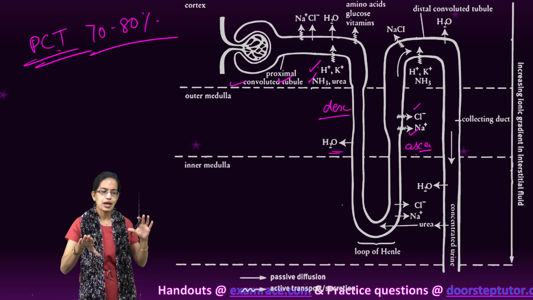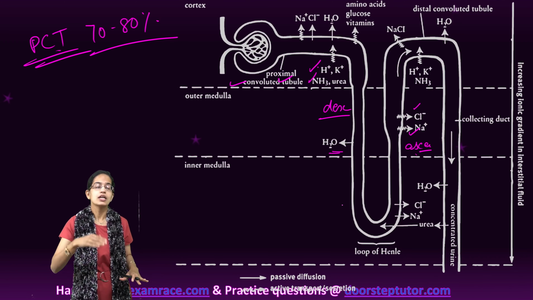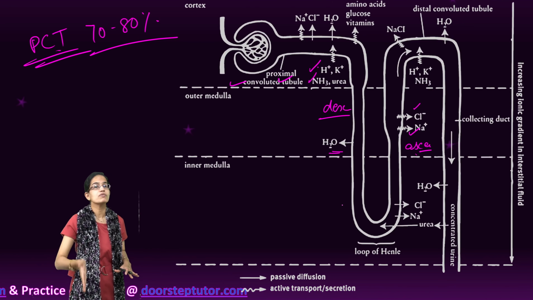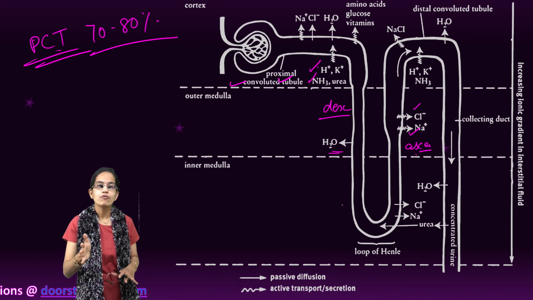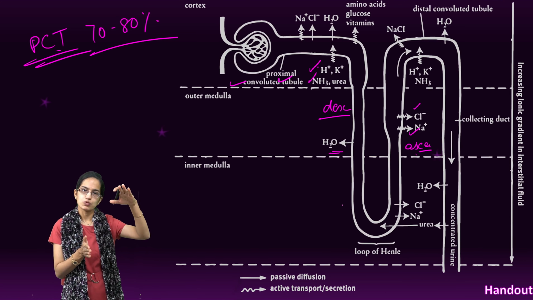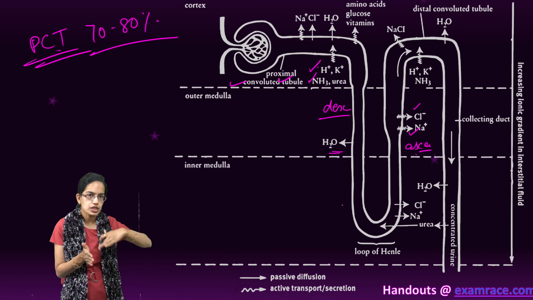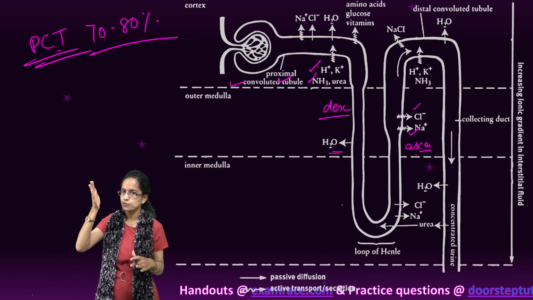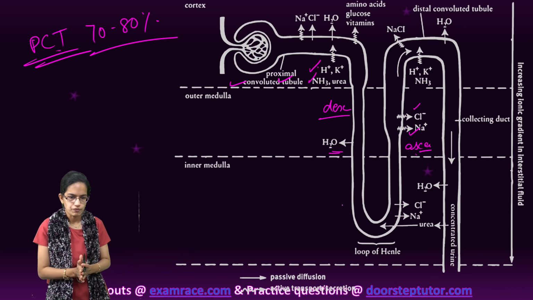So, descending limb and ascending limb, very important. Reabsorption is minimum in the descending limb because of the high osmolarity of the interstitial tissues. However, it increases as you move towards the ascending limb. So, reabsorption is technically more in the ascending limb as compared to the descending limb of the loop of Henle.